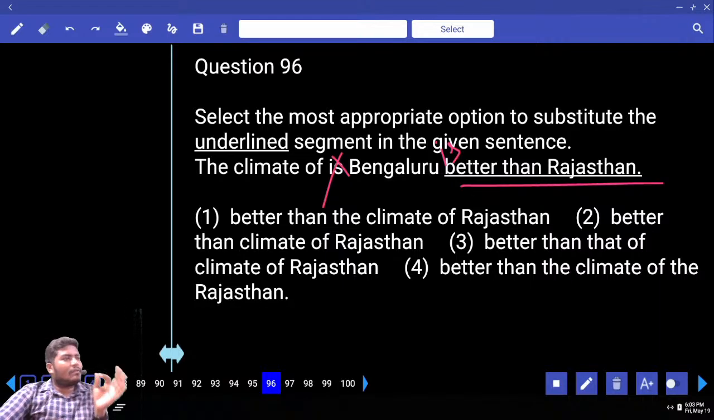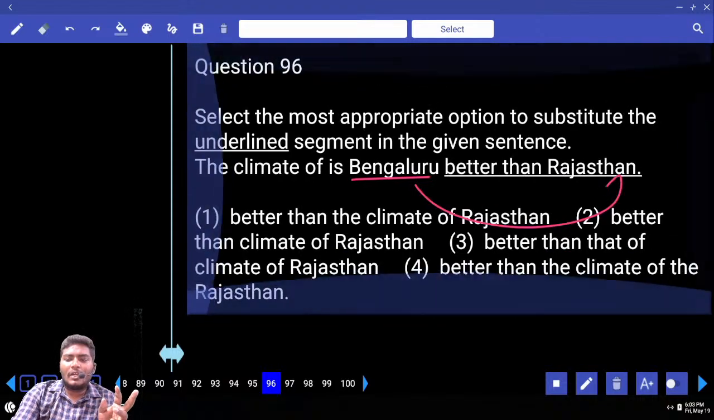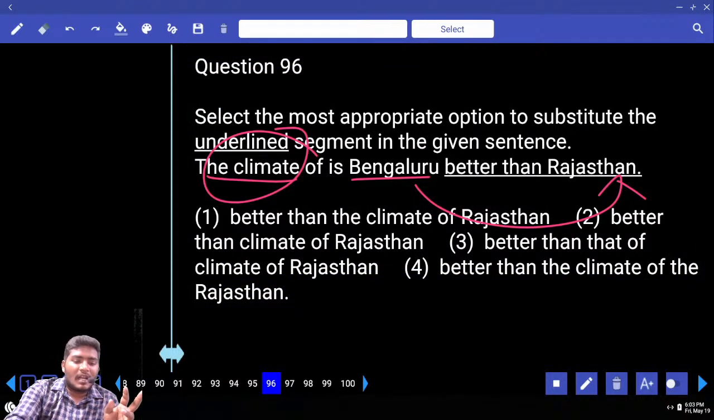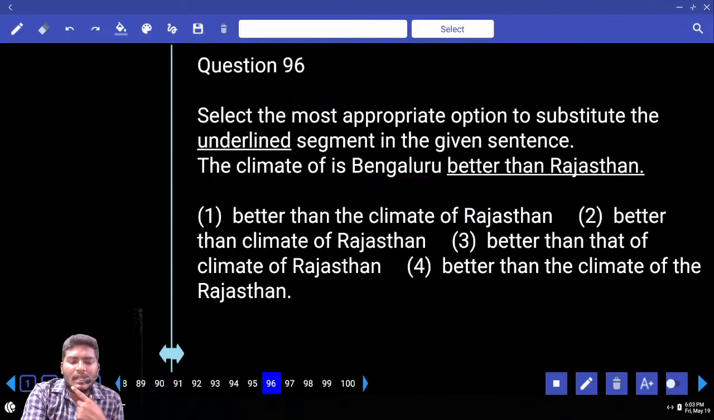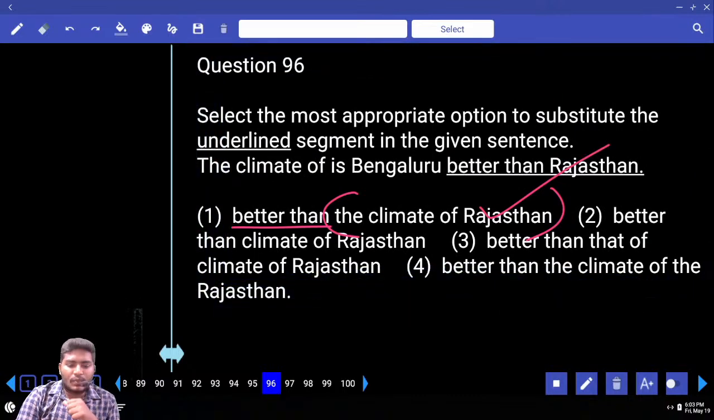సో ఇన్ ద కేస్ ఆఫ్ comparison, in the degrees of comparisons, you should compare the two equal things, equal nouns. Now what are we comparing here? Are we comparing Bengaluru and Rajasthan, or are we comparing the climate of Bengaluru to the climate of Rajasthan? Which one is your correct option? Come to the first option. What is given here? Better than the climate of Rajasthan. That is the correct one.